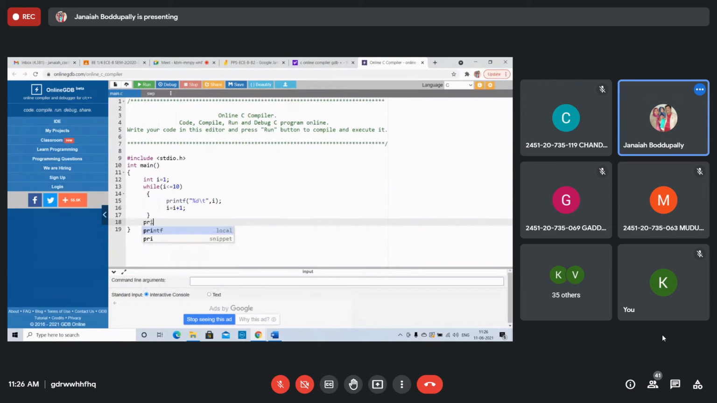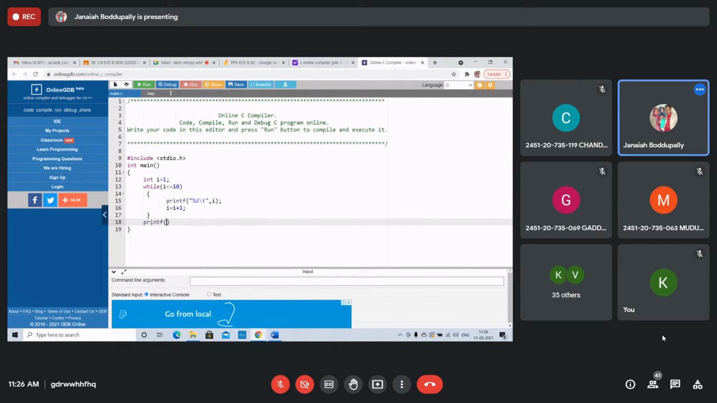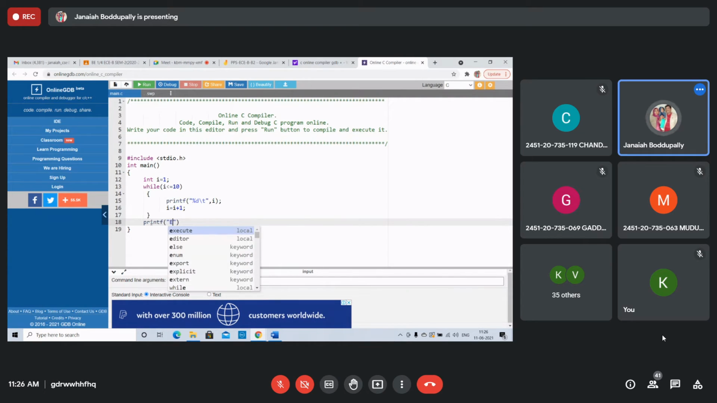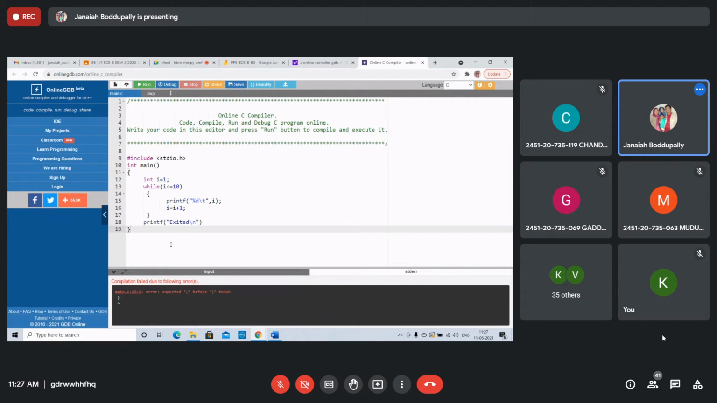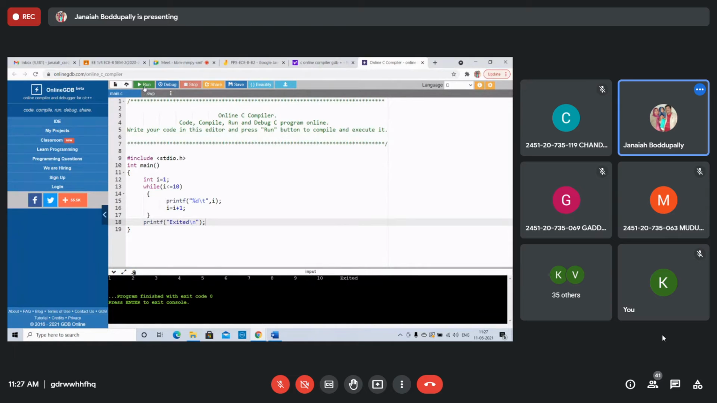If you want to write printf, loop exited. You don't need this, but I'm writing for loop exited once the condition is false. Oh, semicolon, I forgot the semicolon. Syntax. Then once the 10 is completed, the loop exits. That's it.